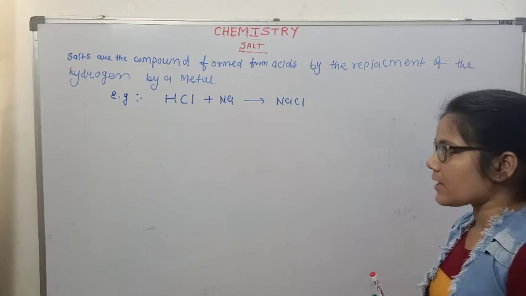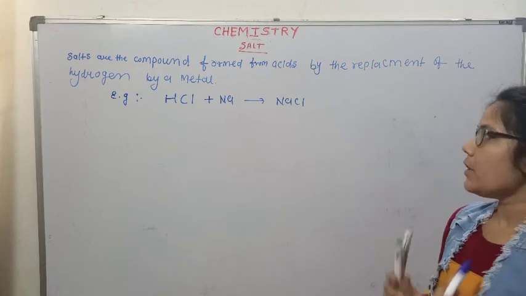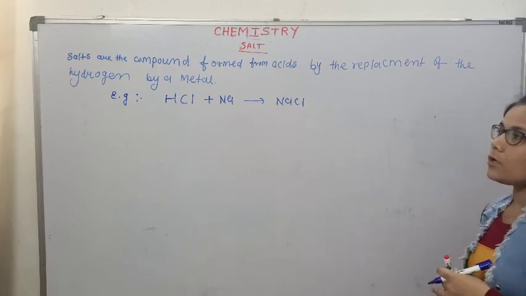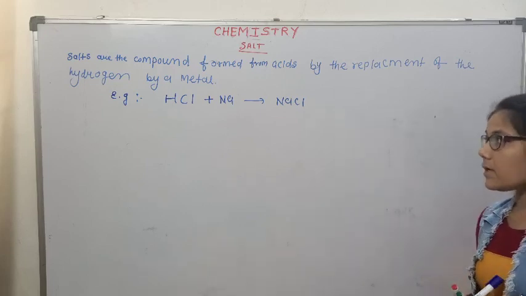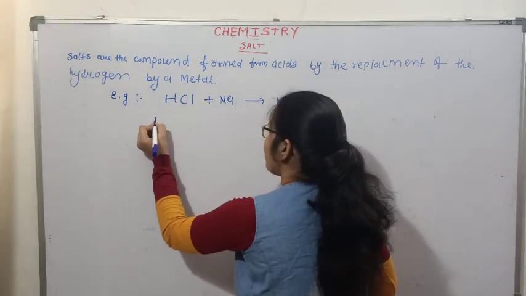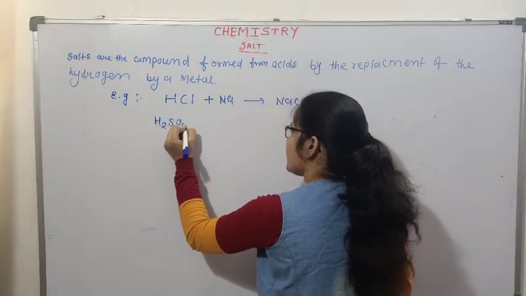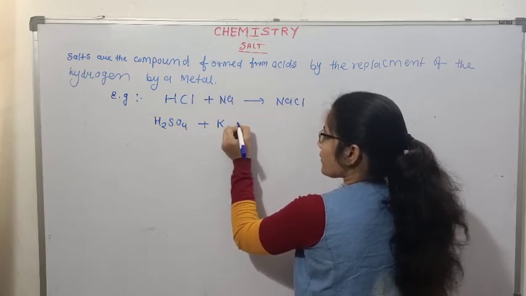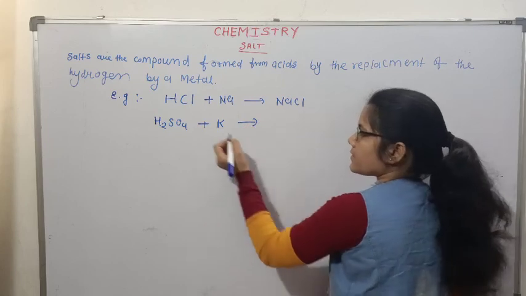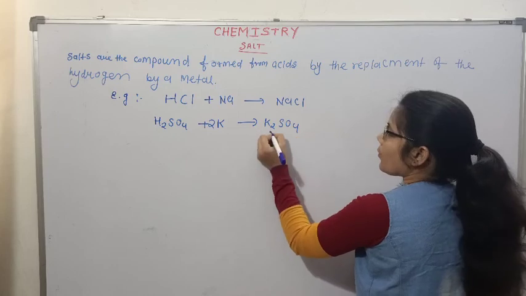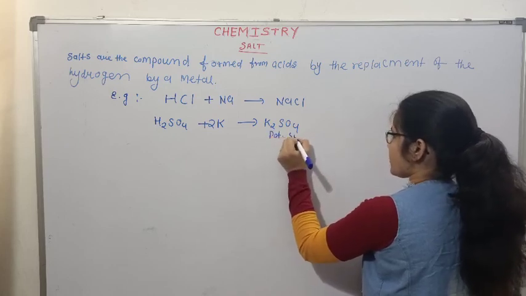Salts are the chemical compounds which are formed from acids by replacing their hydrogen through a metal atom. Another example is H2SO4. When we replace its hydrogen by other metals like potassium, we get another salt called potassium sulfate.